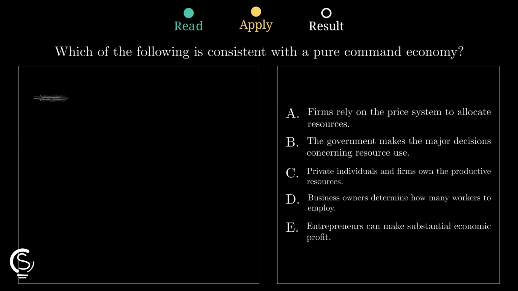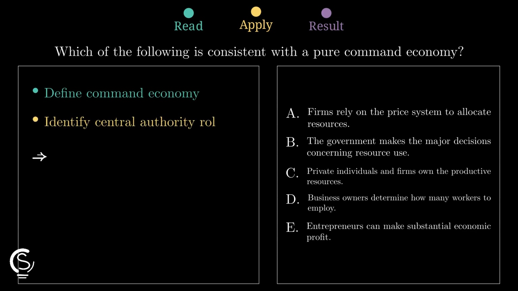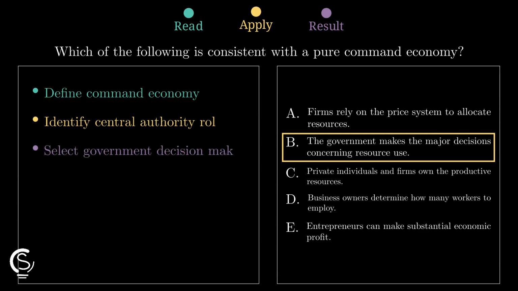Next, we identify the central authority's role in the setup. In this model, private ownership and price signals are replaced by top-down directives that dictate exactly how resources are used. Finally, we select the option where the government makes major decisions. This matches our definition, making option B the only logical final answer.